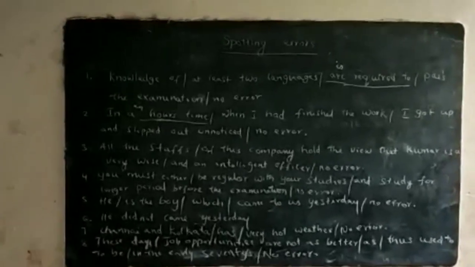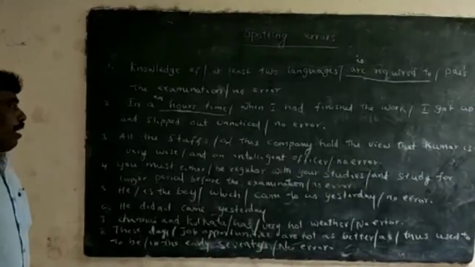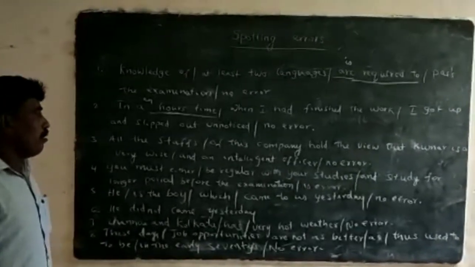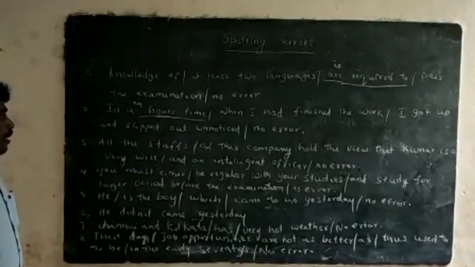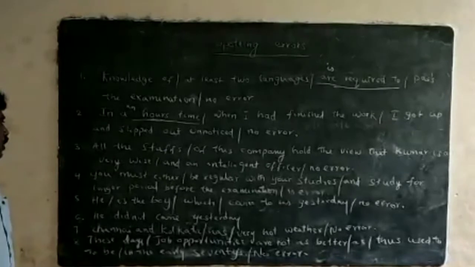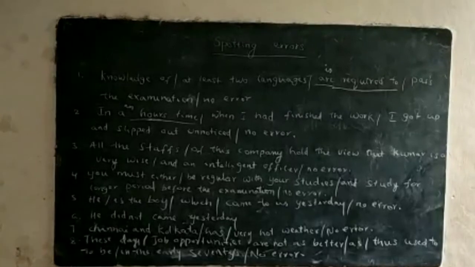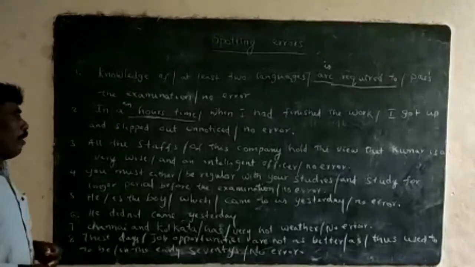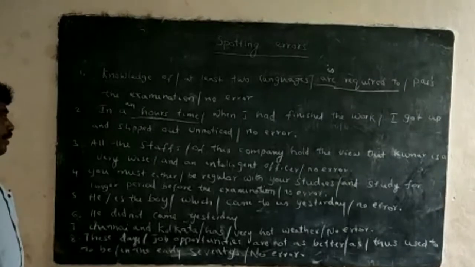The third example: "All the staff of this company hold the view that Kumar is a very wise and an intelligent officer." The meaning is that all the staff members had a view that Kumar is very wise and intelligent. Wise is an adjective and intelligent is also an adjective.